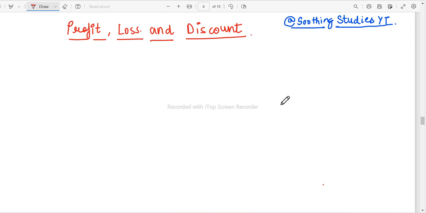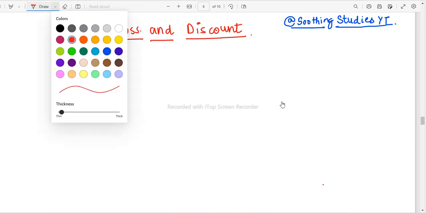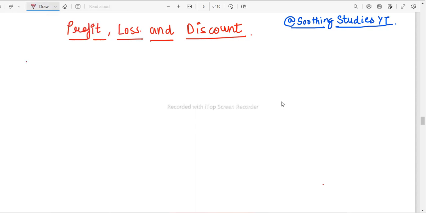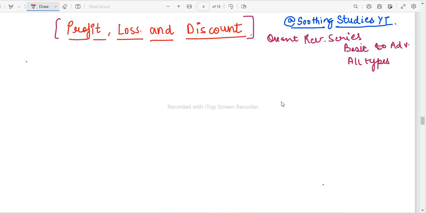In the previous lectures, we have covered certain very important topics, and in today's lecture, I would be starting with the topic of profit, loss, and discount. So we are continuing with our quant revision series, and here we go from basic to advanced. We study everything that is needed, all the types of questions that are required from a particular topic, and in this way we'll be able to cover the complete quant.